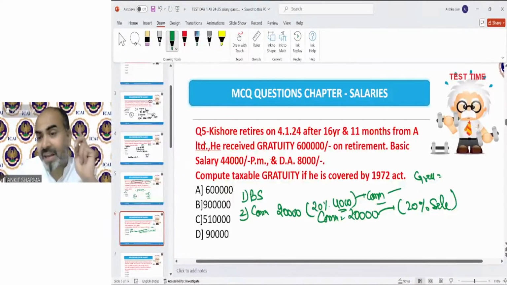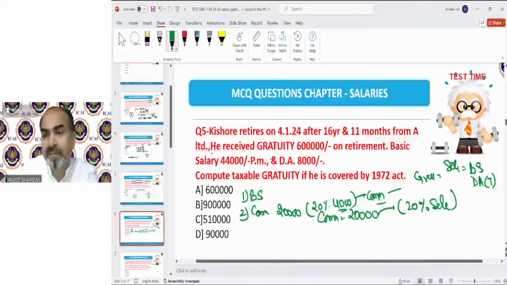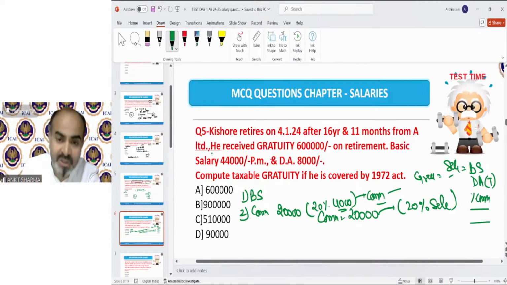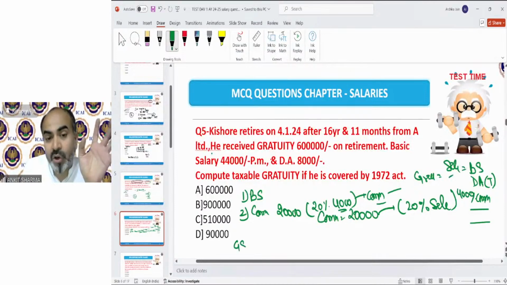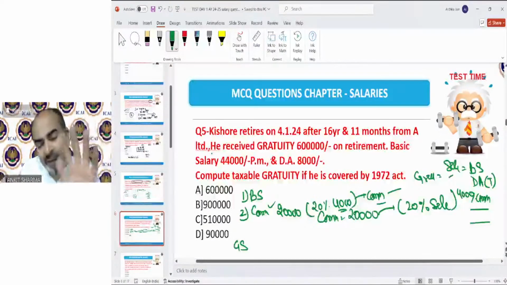In gratuity, salary means basic salary, DA if as per retirement benefits, and percentage commission on sales. So when you calculate salary for the purpose of gratuity, you need to take the commission only 4,000. But whenever you are calculating the gross salary, this 20,000 will be considered in full.